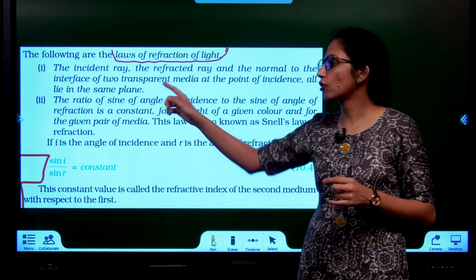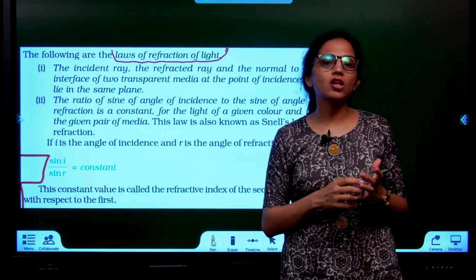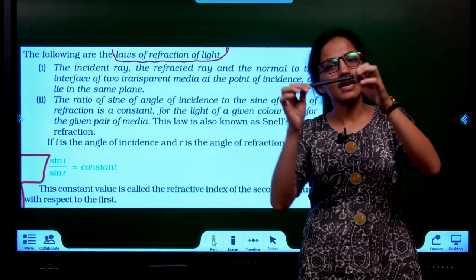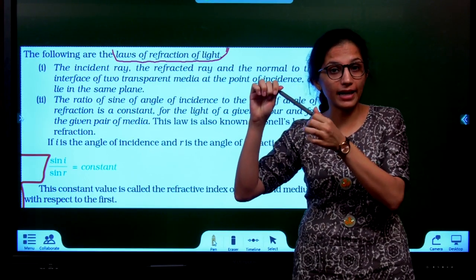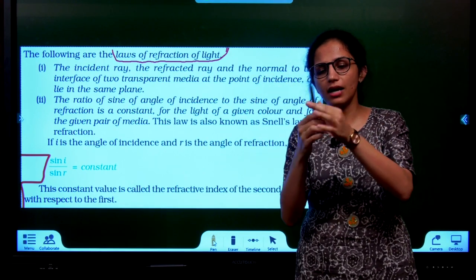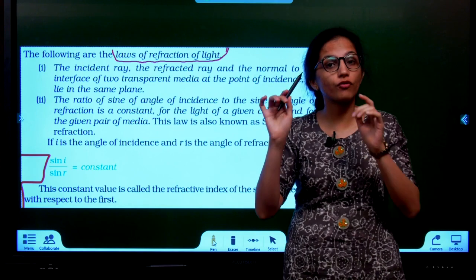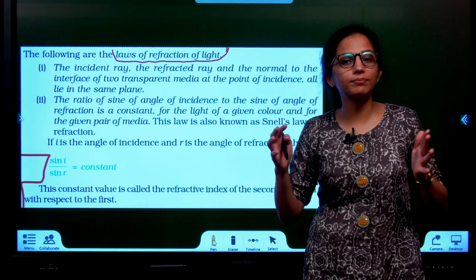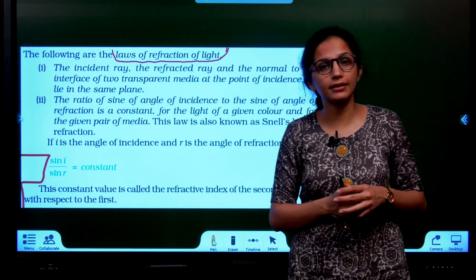Why are they saying transparent media? If it is not a transparent medium, you can't observe refraction. For example, this. Is it transparent? No, it is opaque. Can light pass through this? Even if it's passing, you can't see it. So for refraction to occur, the media has to be transparent. It need not be completely transparent, but at least some percentage transparent.